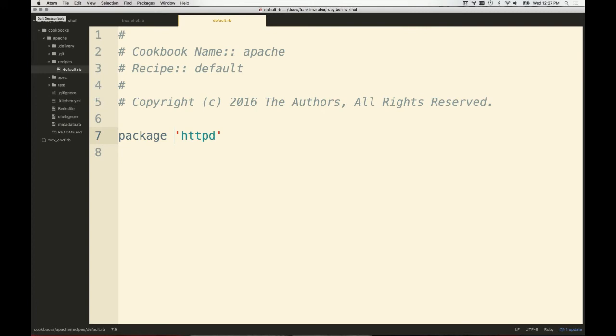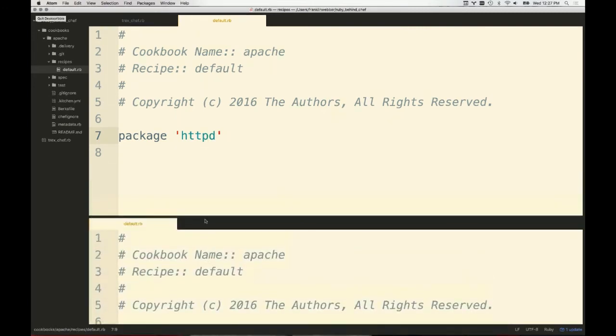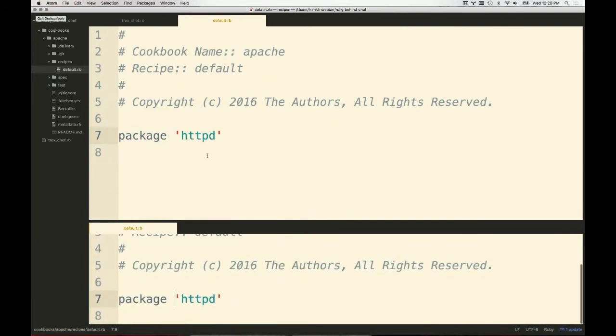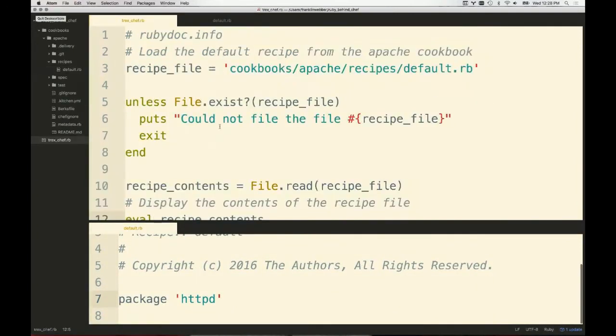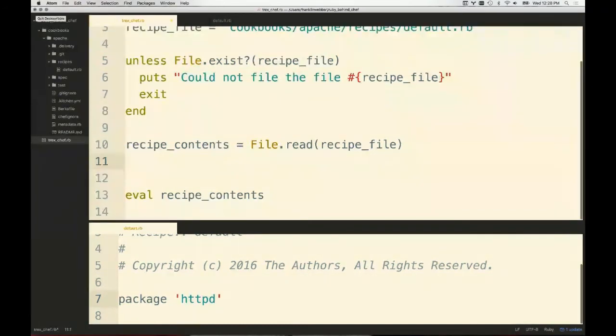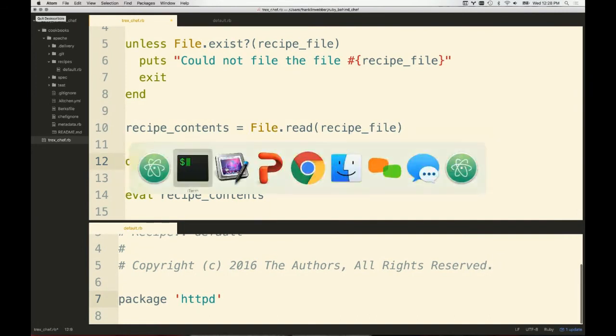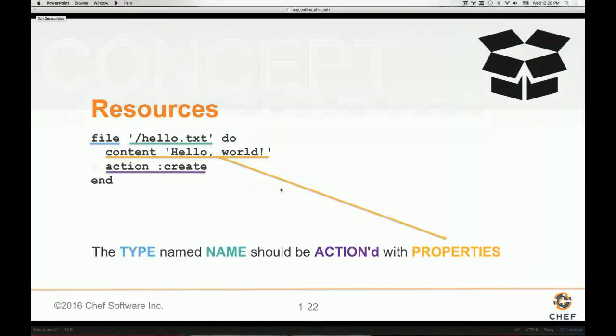Let's actually implement this method. I'm going to split my screen here and bring this resource down below, just so we get an idea that it's still there. I'm going to return to T-Rex Chef here. And what I need to do then is, let's remove this comment. I think we've got that down. What I want to do is define a method that's going to handle the package. So let me cut to the little documentation here and I'll show you.